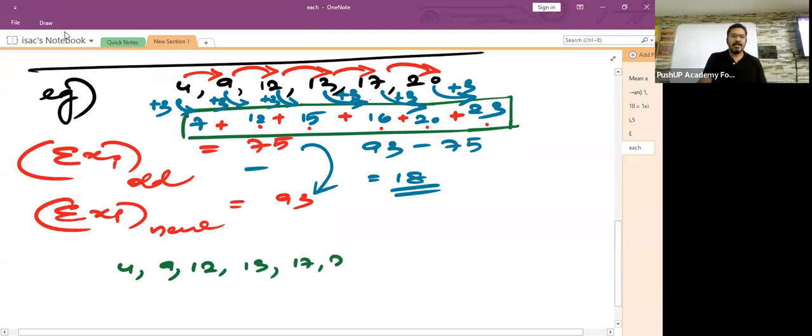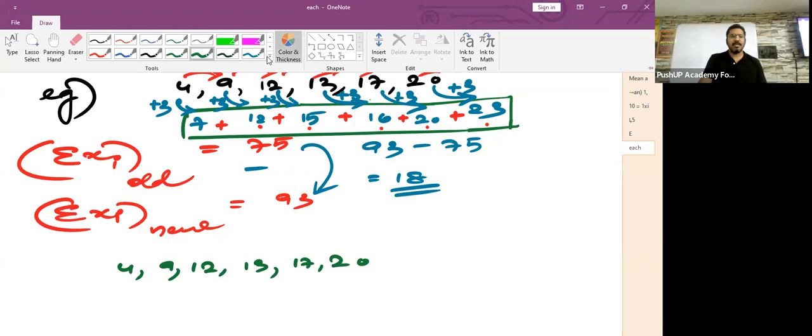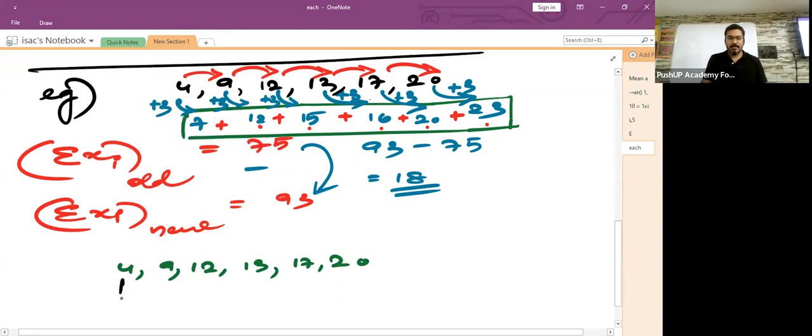This is what we had done. So children, 4 was added by 3. 9 also plus 3. 12 also plus 3. 13 also plus 3. 17 plus 3. And then 20 plus 3.